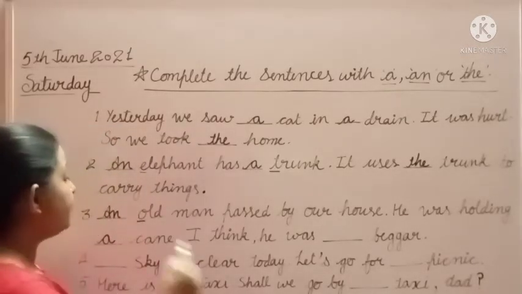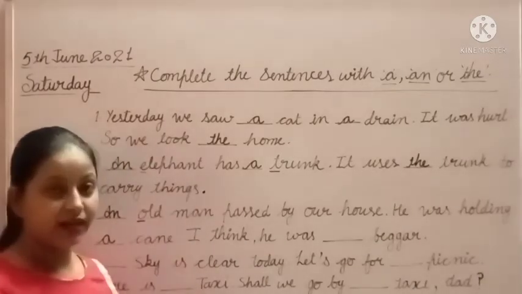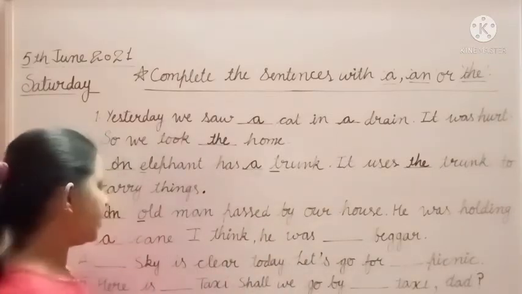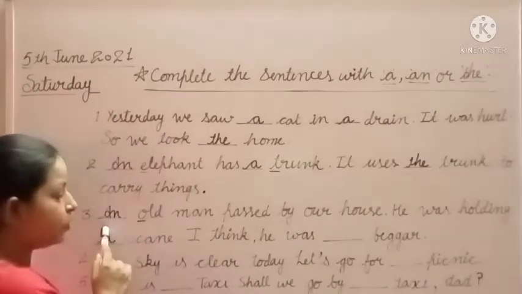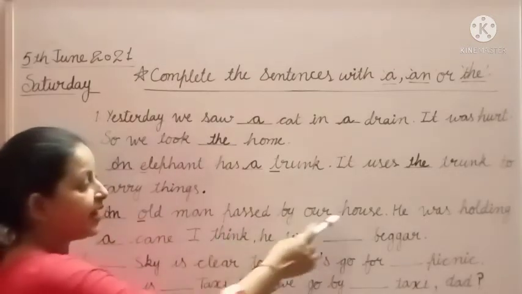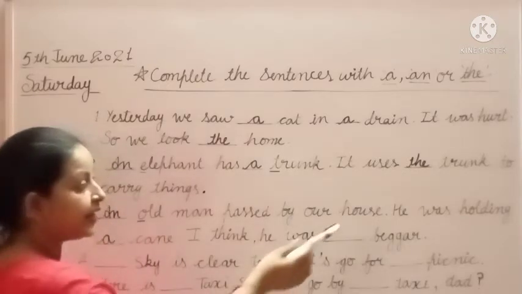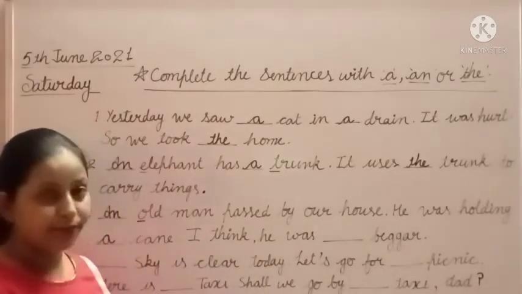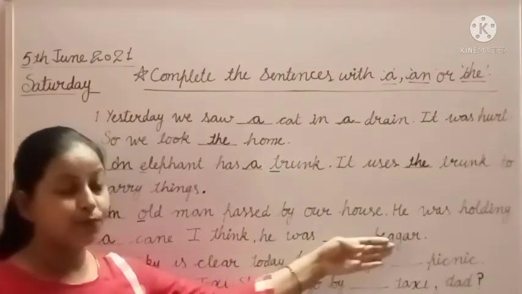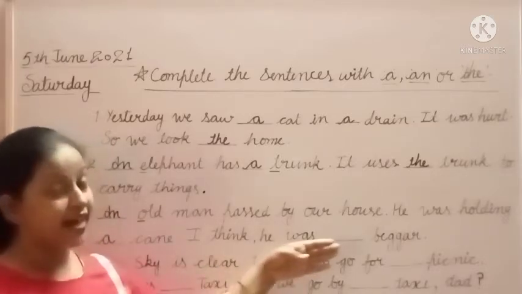Students, we talk about an old man in the first sentence, who passed by our house, हमारे घर के पास से गुजरा. And what did he do? He was holding a cane, उसने केन पकड़ा हुआ था. And I think he was dash beggar.